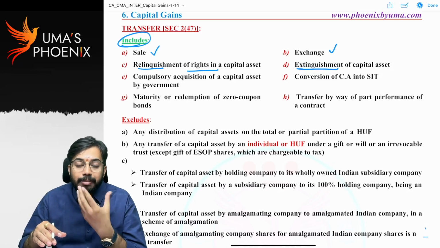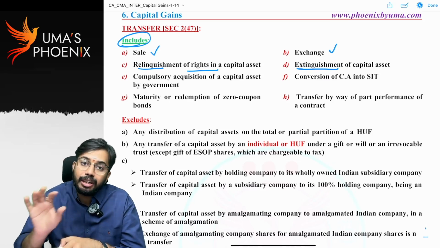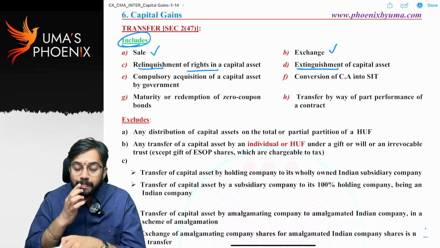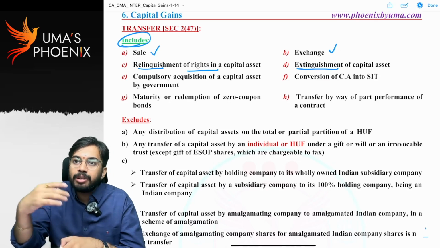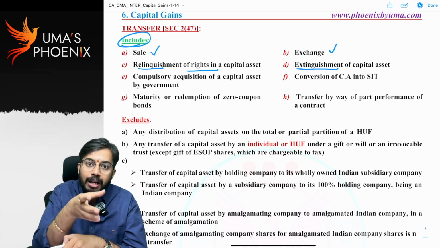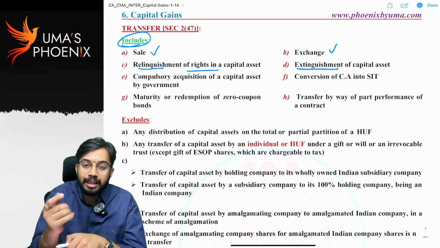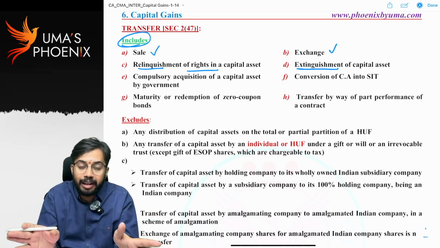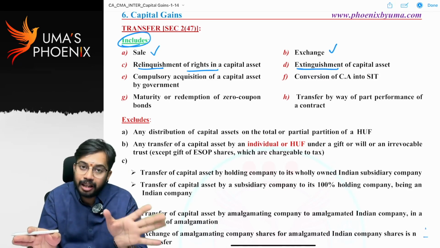Many students ask me, sir, what is the difference between relinquishment and extinguishment? In case of relinquishment, the asset will continue to exist, but in case of extinguishment, the asset will not exist. In the relinquishment example, I transferred the lease right to my friend. My friend occupied the building. See, the asset is in existence, but it is occupied by another person. But in case of extinguishment, the asset will not exist. Destruction of building, buyback of shares, redemption of debentures, the asset will not exist.